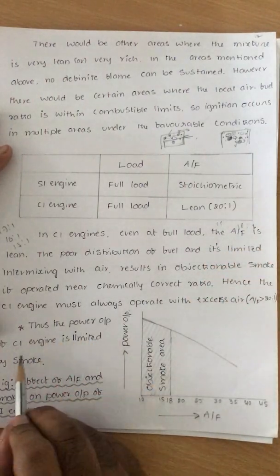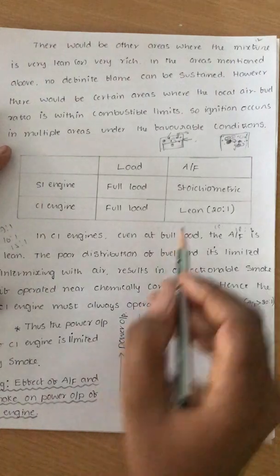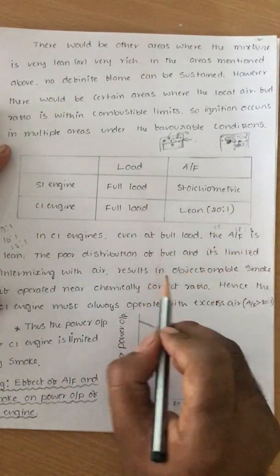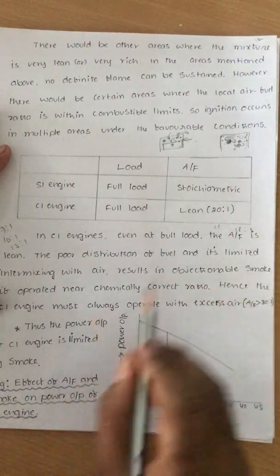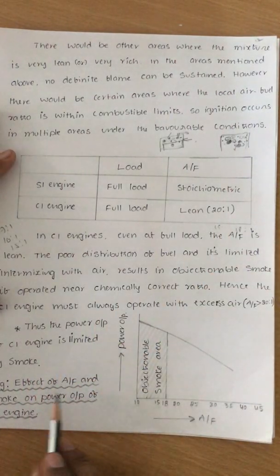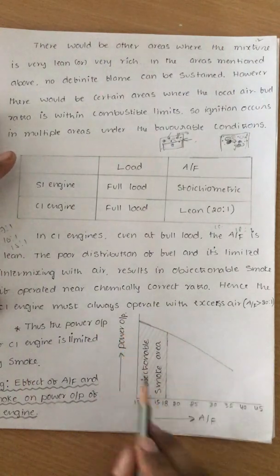Thus the power output of a CI engine is limited by smoke. For example, if I go to the rich side, the power output increases, but it will also increase smoke. So the power output of a CI engine is limited by smoke. The figure shows the effect of air fuel mixture and smoke on power of a CI engine: air fuel mixture and power output.